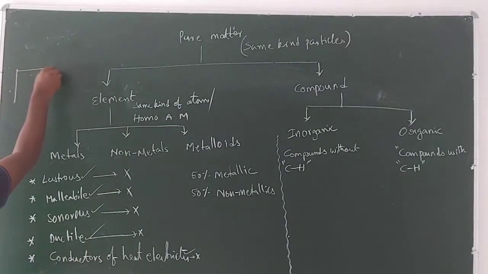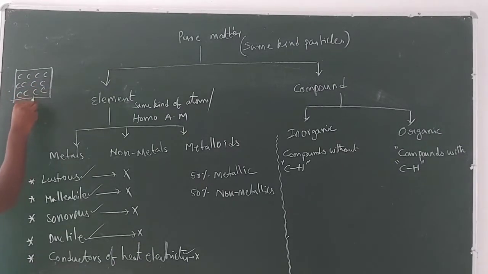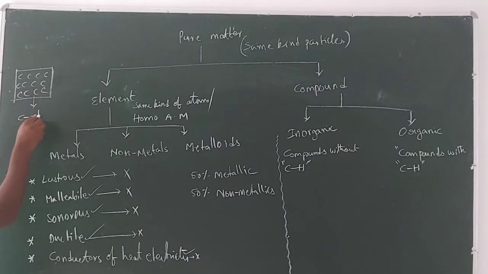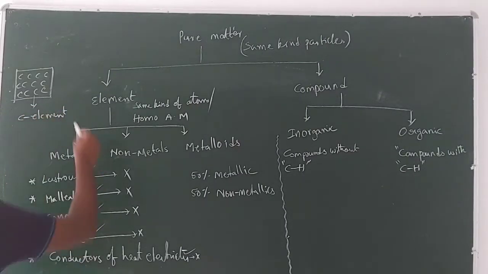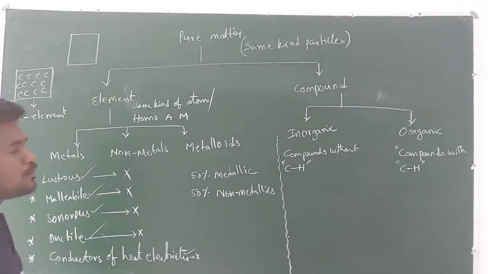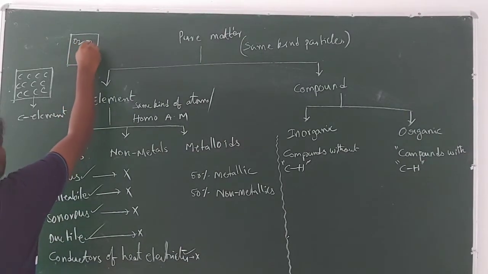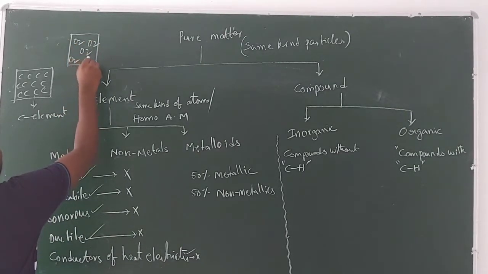Example: you see this is a substance, and in this substance you have only carbon atoms. Then you can say this is a carbon element. Next, let me take one more substance. In this substance you have homoatomic molecules, only O2 molecules are present.